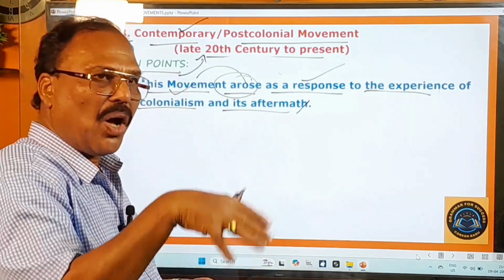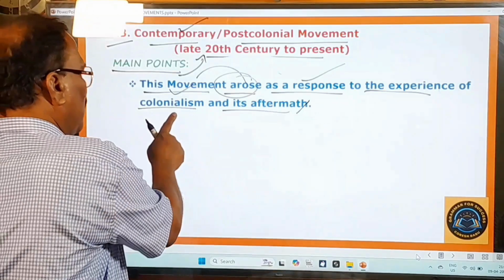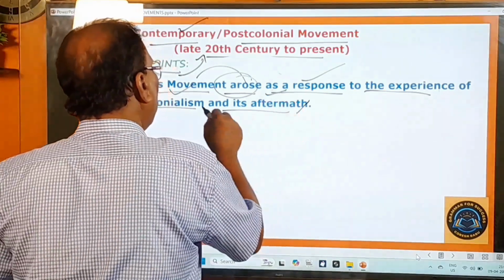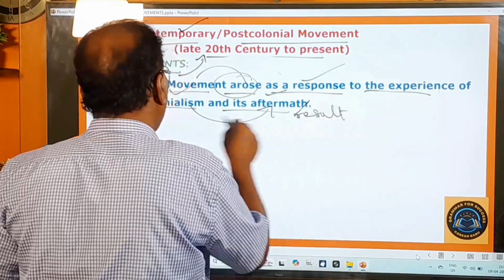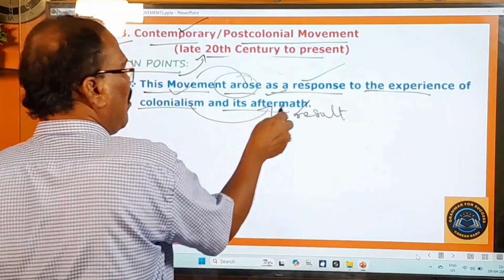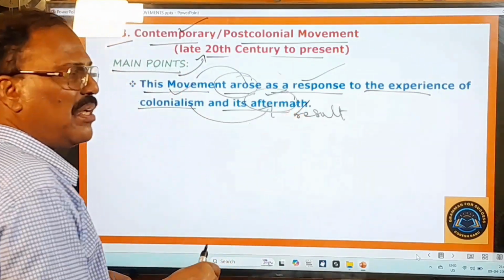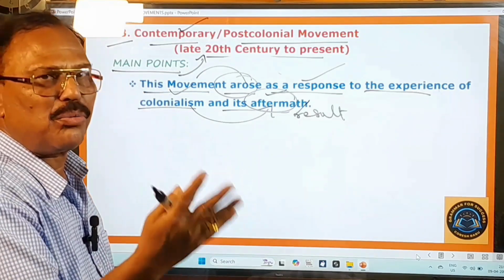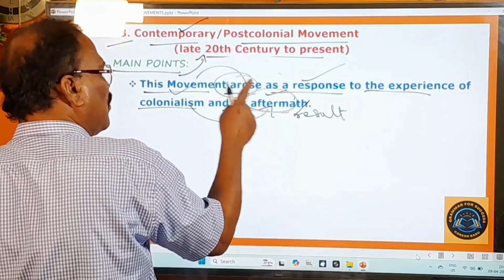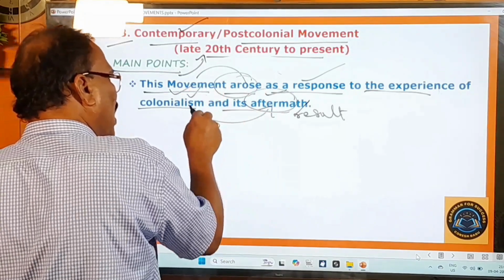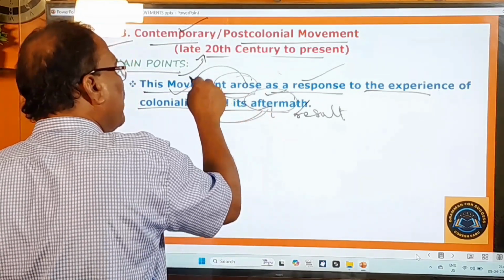So that domination itself is called colonialism. So here, and its aftermath, that means its aftermath means after results. Okay, it's the results of this colonialism, they are called aftermath. Aftermath means tadanantarapu palitalu. Colonialism, tadanantara palitalu. So as a response to the experiences of colonialism and its aftermath, this movement came into existence.